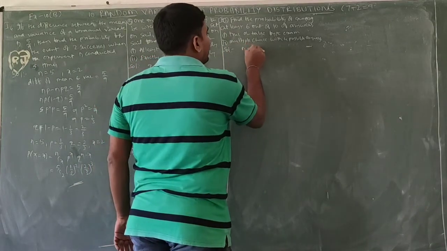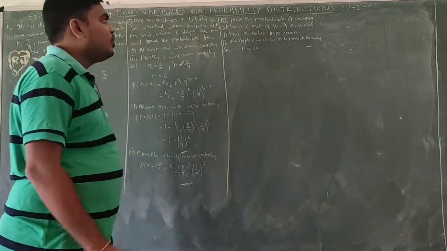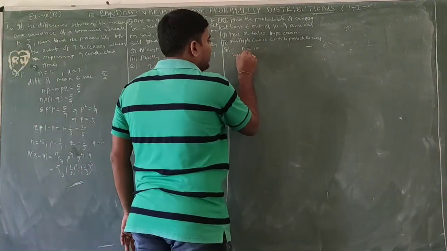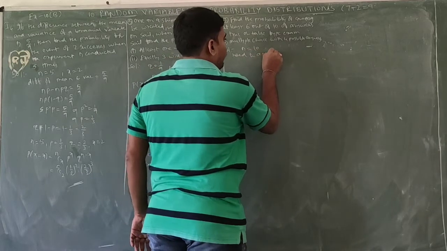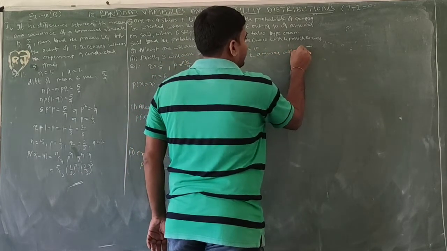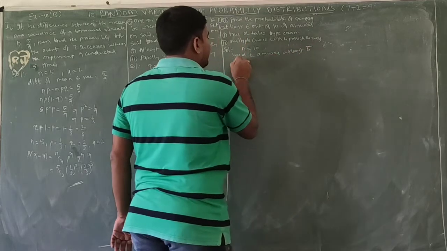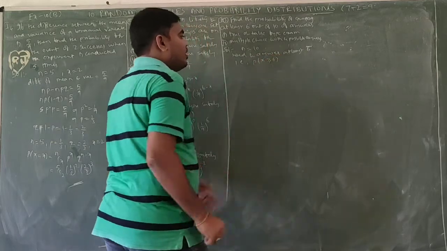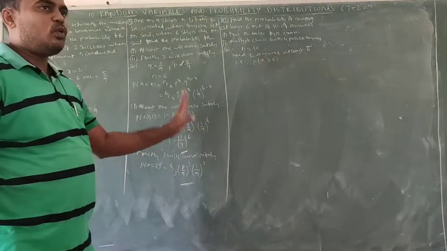Okay. Solution. N equal to 10. In both the situations, n value 10. So we need to answer at least 6. That is P of x greater than or equal to 6. We need P of x greater than or equal to 6 in both the situations.